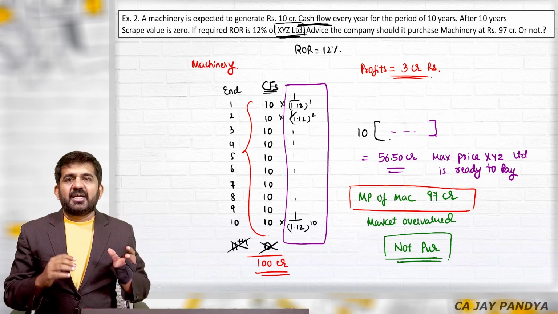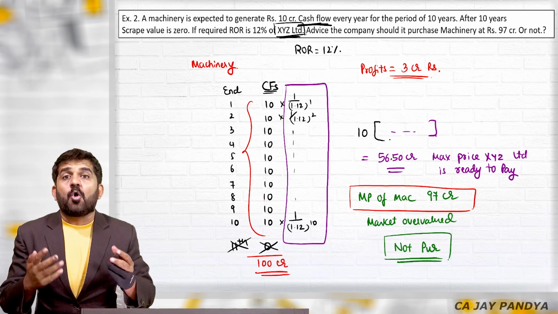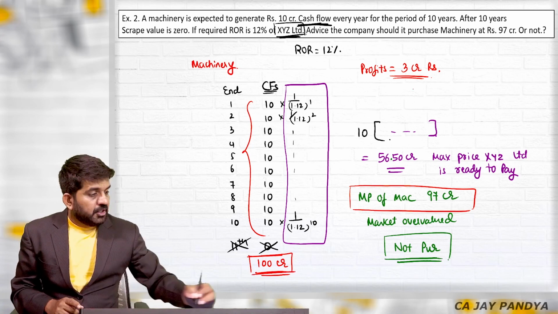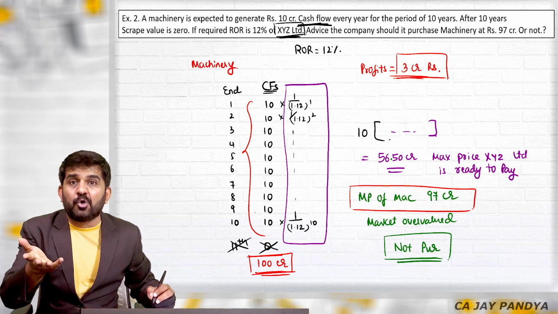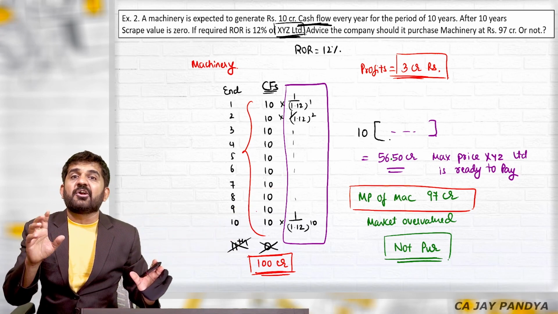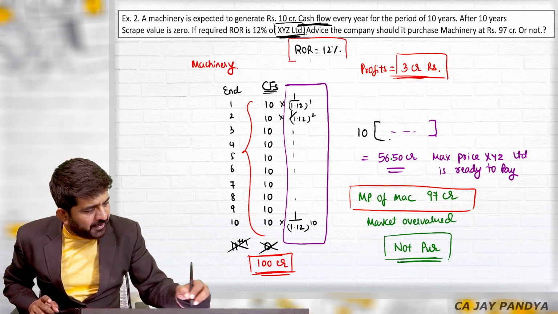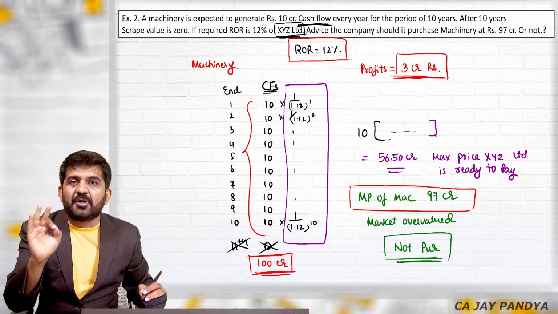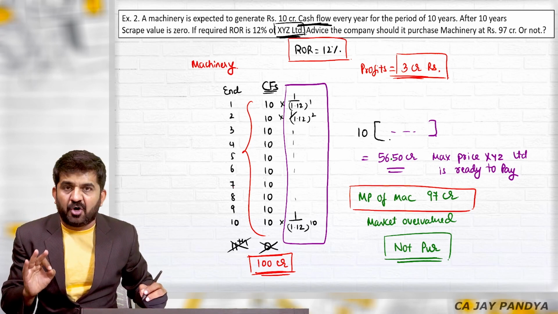But try to understand, if you do something by finance, it will automatically consider your opportunity cost. See, by investing 100 crore rupees, you are earning 3 crore rupees in 10 years. Is that good or not good? Not good. It is a 3% rate of return for 10 years. This, accounts cannot consider. Finance has automatically considered opportunity cost in the required rate of return. I will purchase the machinery only if it is giving me a minimum of 12% required rate of return.